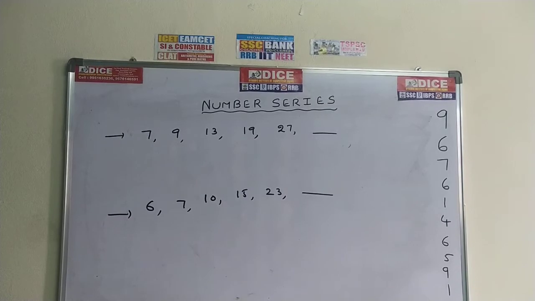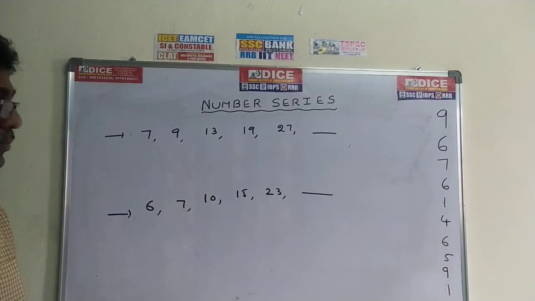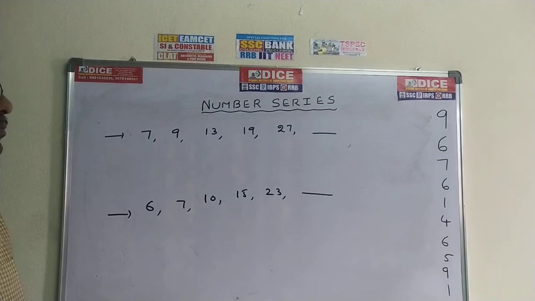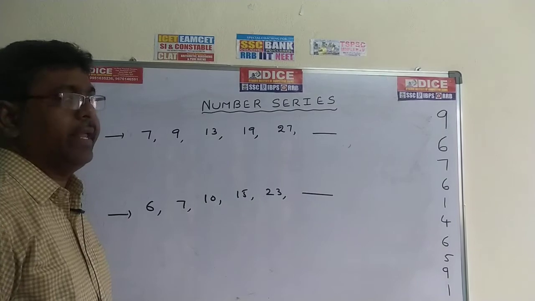Do the problems on the board. Two problems are there. 7, 9, 13, 19, 27, dash. The second one: 6, 7, 10, 15, 23, dash. Take 10 seconds and do it. Same model, find out the difference, you can get an idea.